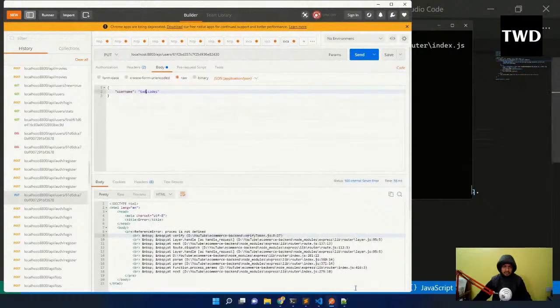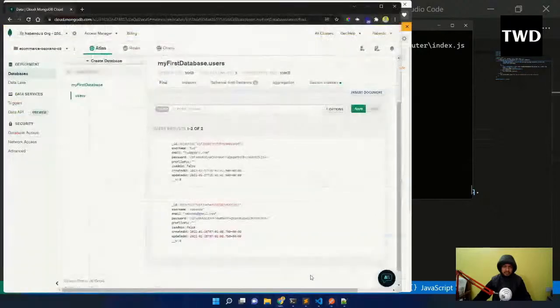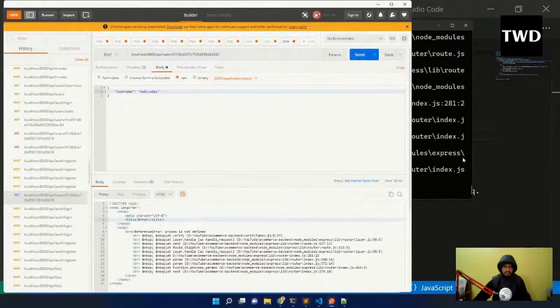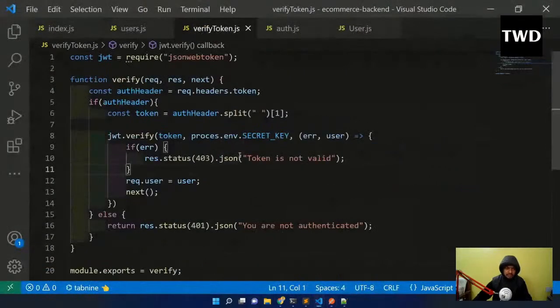I am updating the username. Okay. Verified token 827, process is not defined.